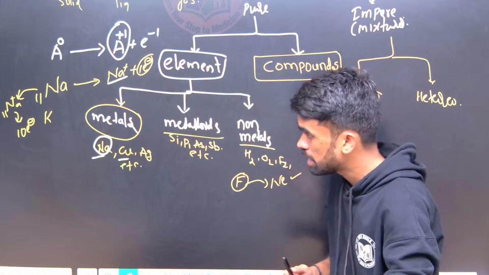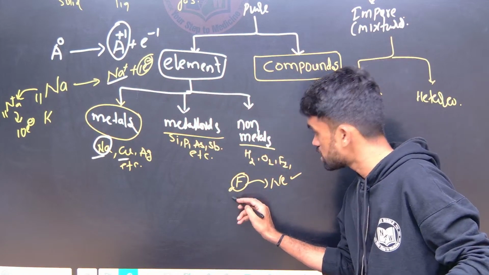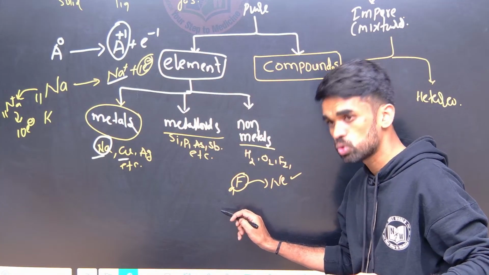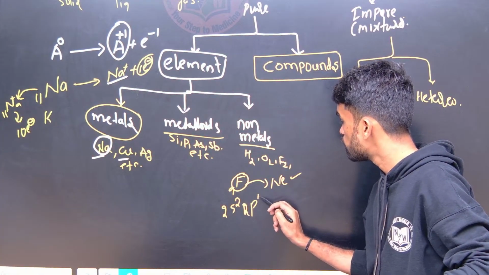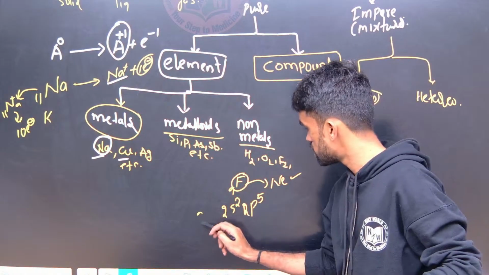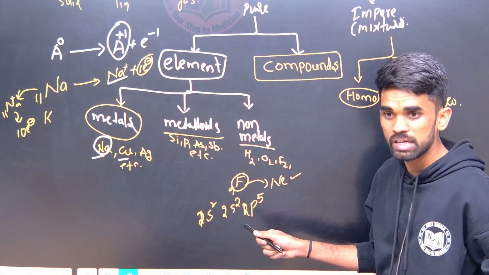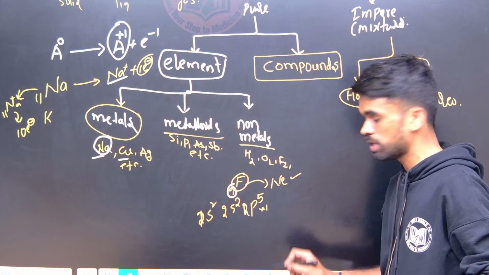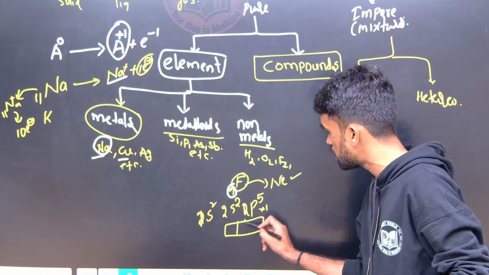Okay, similar to this, fluorine has 9 electrons in it. What is its electronic configuration? 1s2, 2s2, 2p5 for fluorine. So 2 plus 2 is 4, plus 5 is 9. So its atomic number is 9. Now for the p orbital you should draw 3 orbitals, means you put 3 boxes like this.